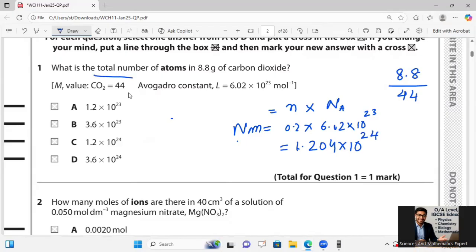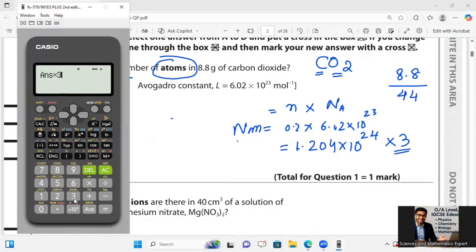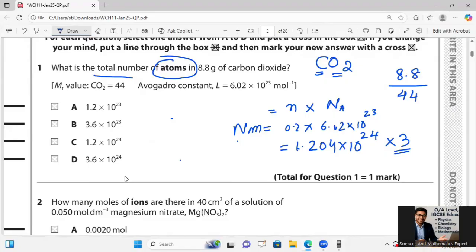Now he is asking for the total number of atoms. According to the molecule carbon dioxide, there are 2 oxygen atoms and 1 carbon atom, total 3. So just multiply this by 3, which equals 3.6 multiplied by 10 raised to power 23. This will be the right option, which is option B. This is the right answer for this one.